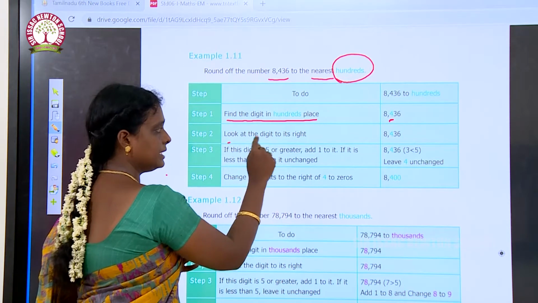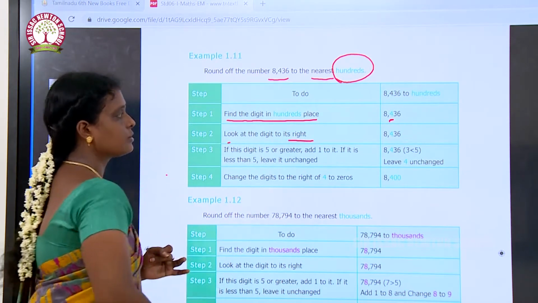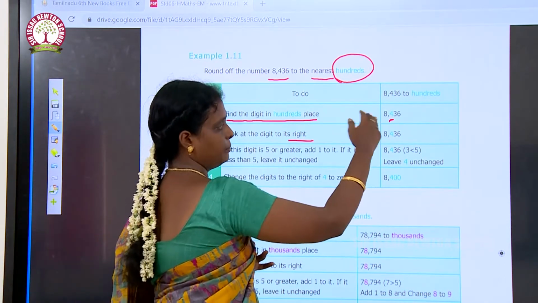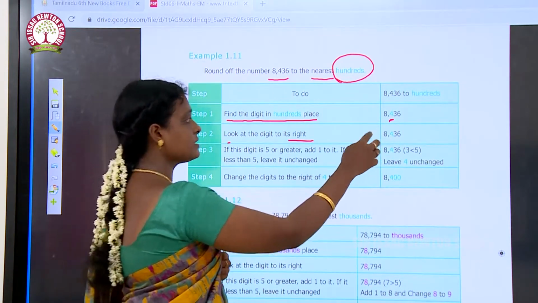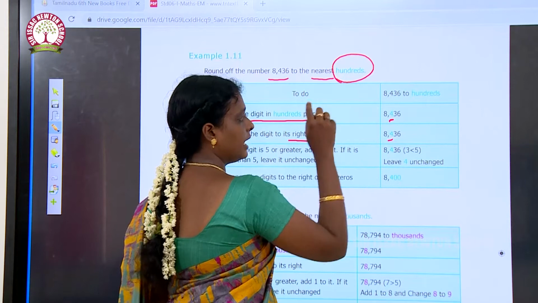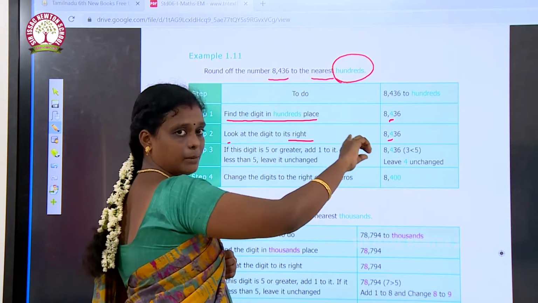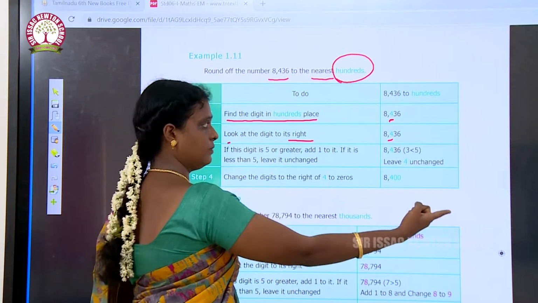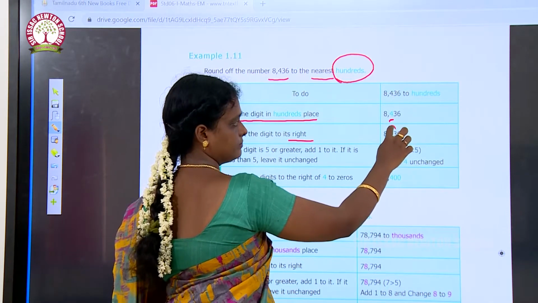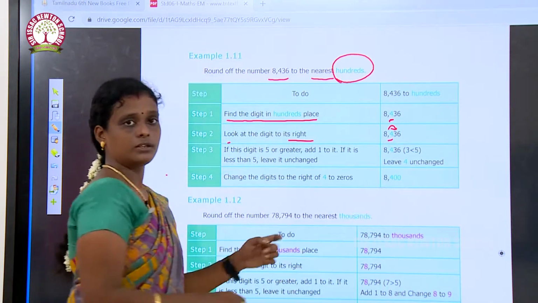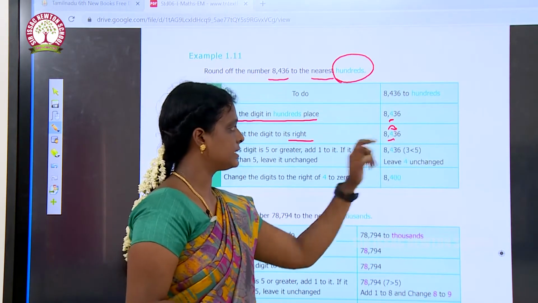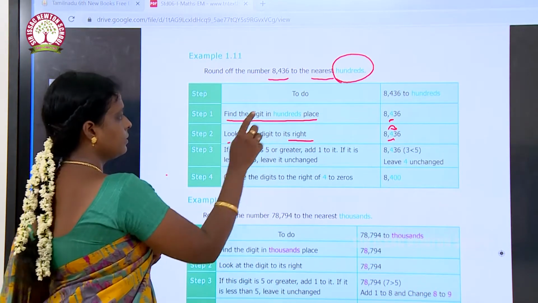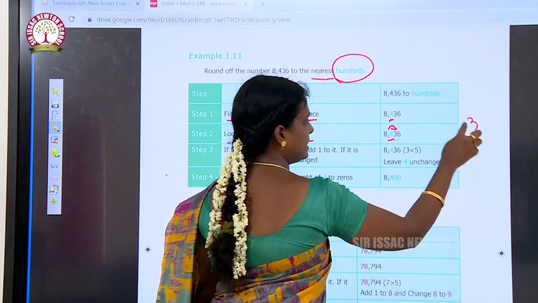So you have to check the number which is at the right side of 4. Here it is 4 and you have to check the number at the right side of 4, which means 3. Okay. So 3 is at the right side of 4. So keep it in your mind, it is 3.